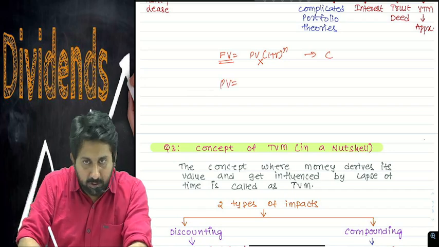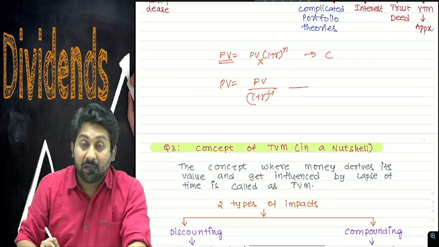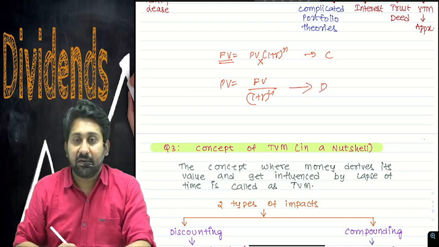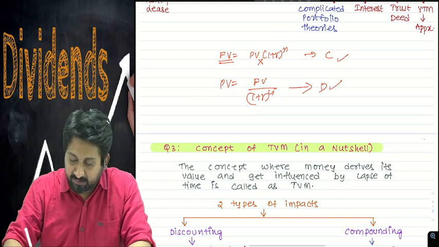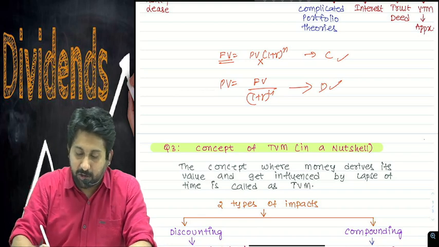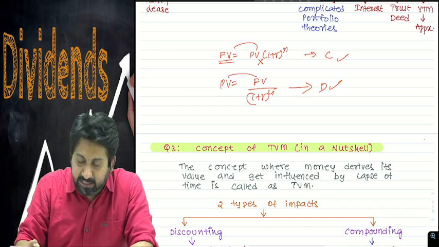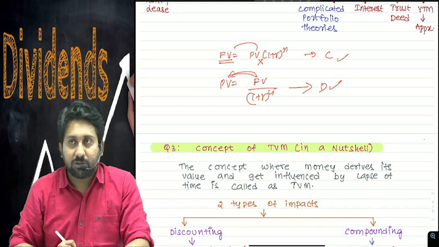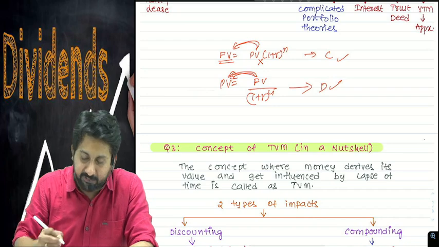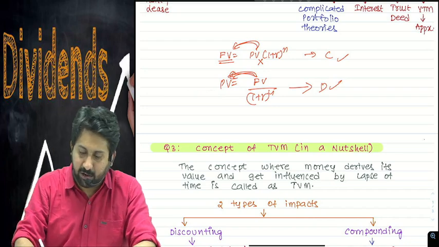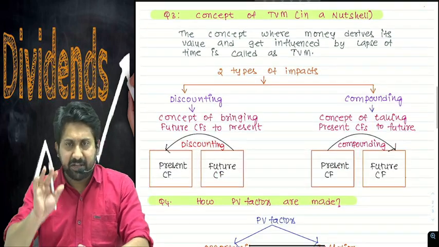Present value equals FV divided by (1 plus r) whole power n, using the same formula, will bring the present value. We call it the discounting concept. So there are two concepts: one is compounding, another one is discounting. Compounding is taking the present value to the future. Discounting is bringing the future value to the present. These are the two basic formulas we have already seen at the CPT level, IPCC level itself, so I don't want to emphasize on that. Just that much is required.